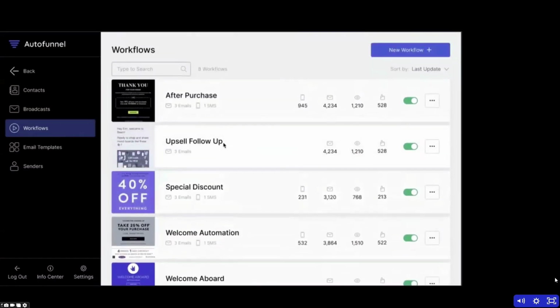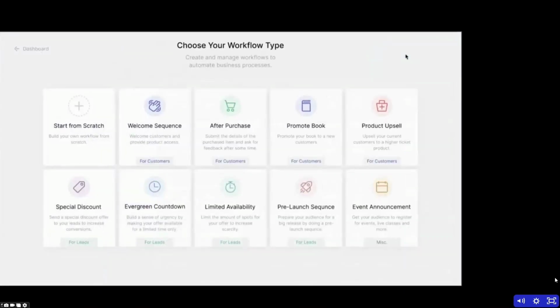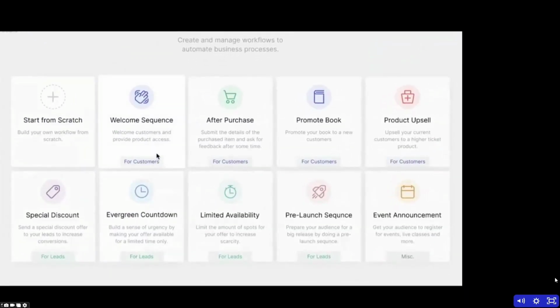So you can see I have some different workflows here, but we're going to add a new one. And I got some great options. I can do a welcome sequence, right? So if someone opts in, enters their email address from my blog or maybe from my Instagram, I can automatically have a welcome sequence for them. We could do after they purchase, right? Let's say they purchase, but they don't get an upsell. We could follow up with them automatically on that.